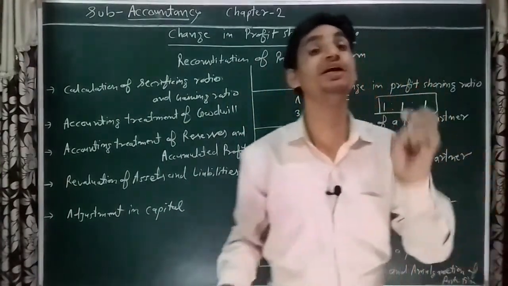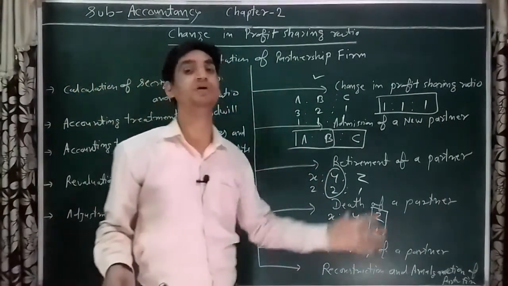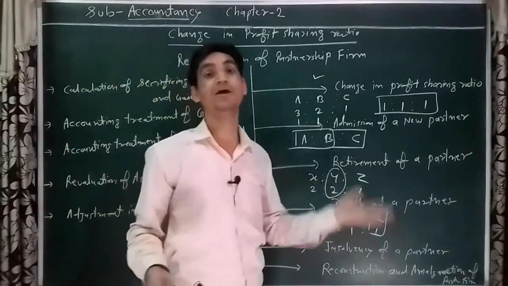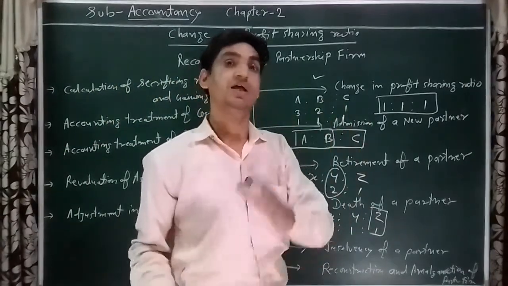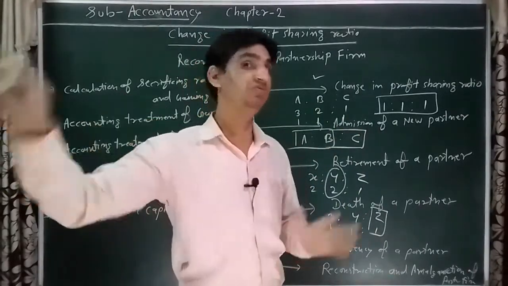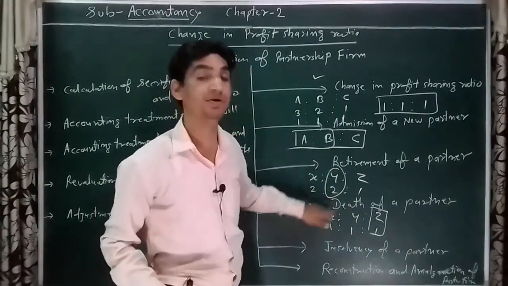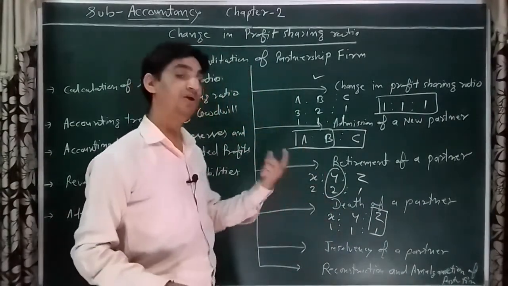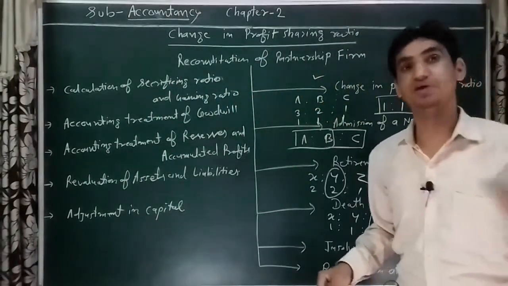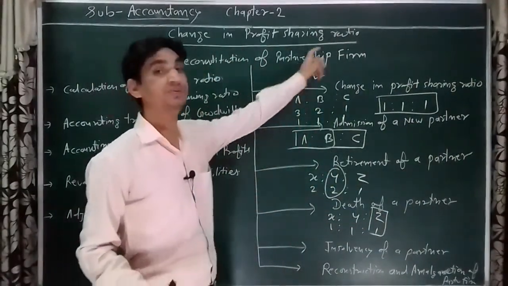So in such a condition, if any partner is declared insolvent by order of the court, he will not continue as a partner. He has to leave the partnership firm. So this condition is also like death or retirement of a partner. That will reconstitute the partnership firm.